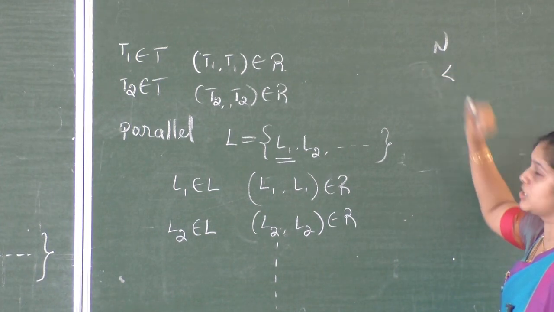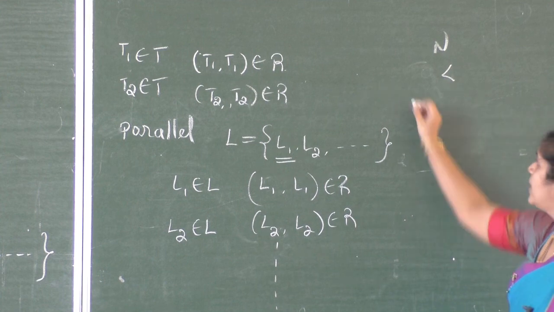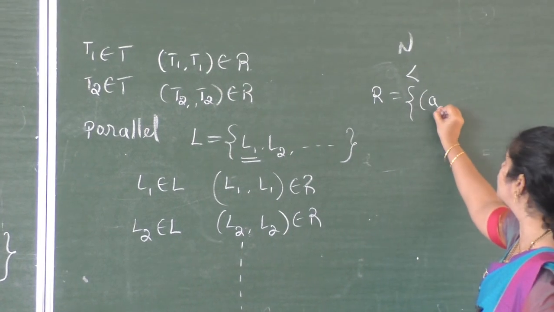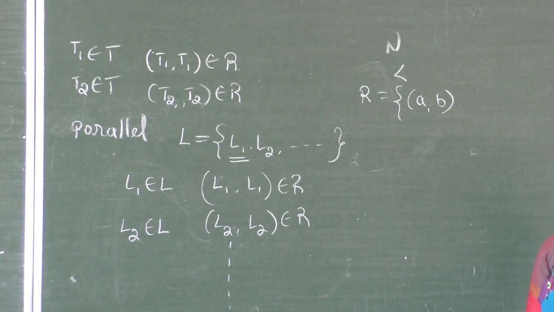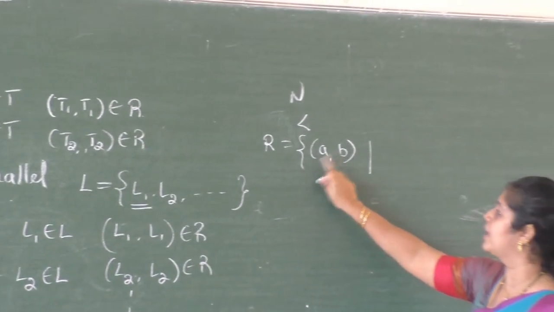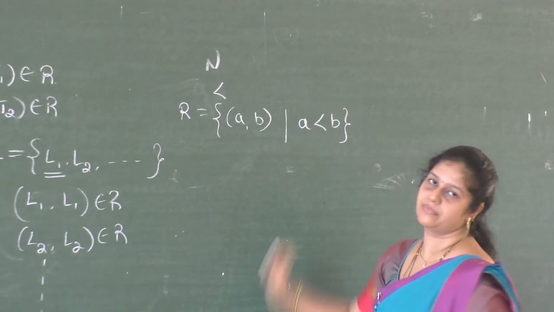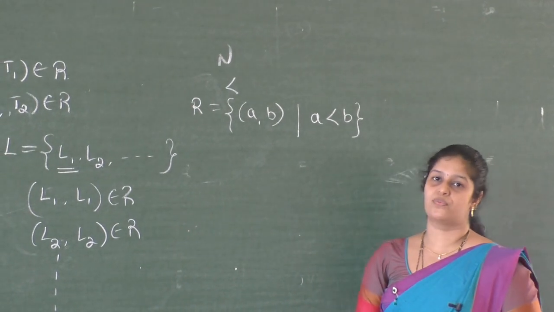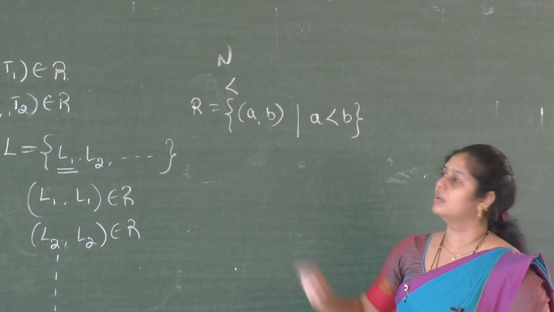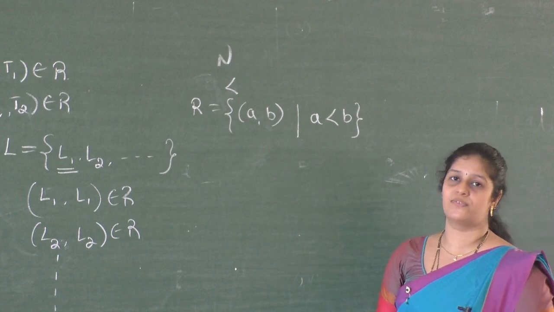Less than relation. Can this less than relation be reflexive? That means the relation R equals the ordered pairs (A, B) such that A and B are related if A is less than B. Therefore, if the first element is smaller than the second element, then they are related. So is this relation reflexive?